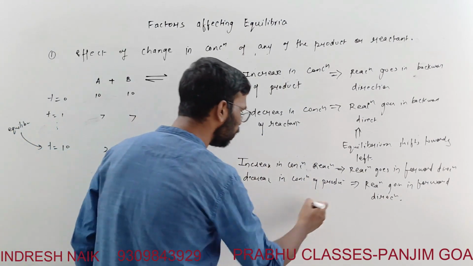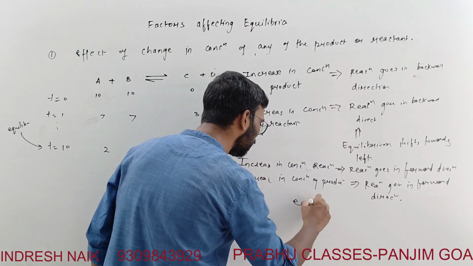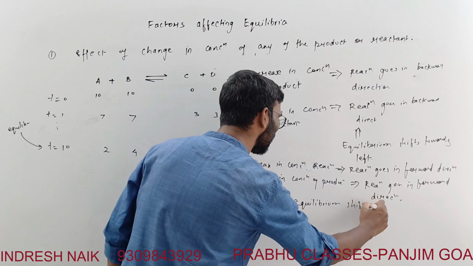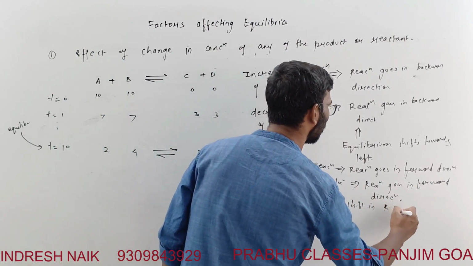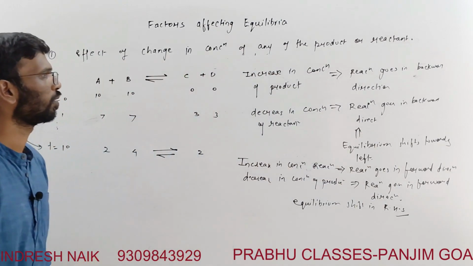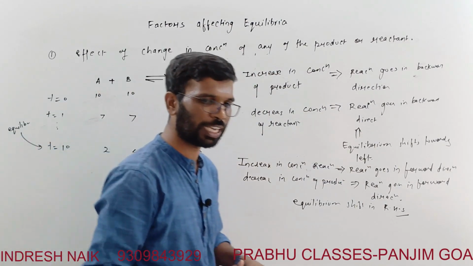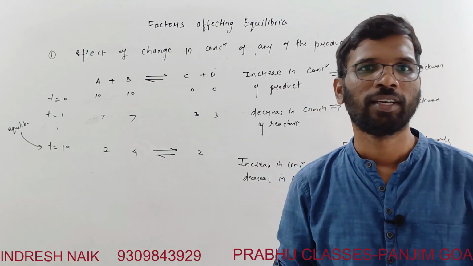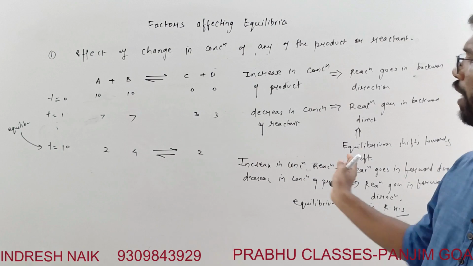Right? So what is the meaning of this? Equilibrium shifts in the right hand side. Here it is left hand side, no? So it is that way. So this is the effect of the change in concentration. When the reaction is already at equilibrium, you are changing the concentration of the reactant and product. This is how the equilibrium will shift.